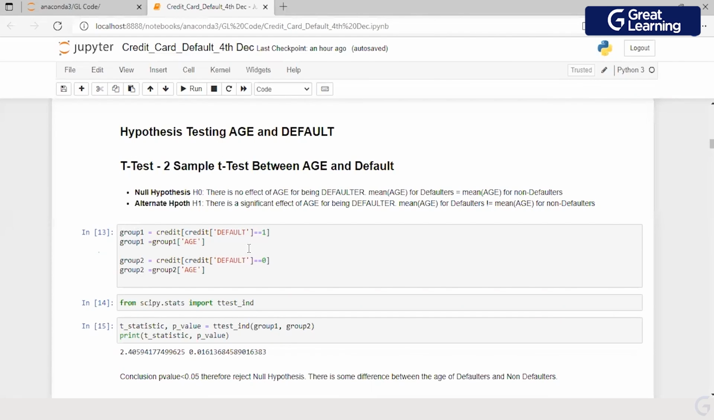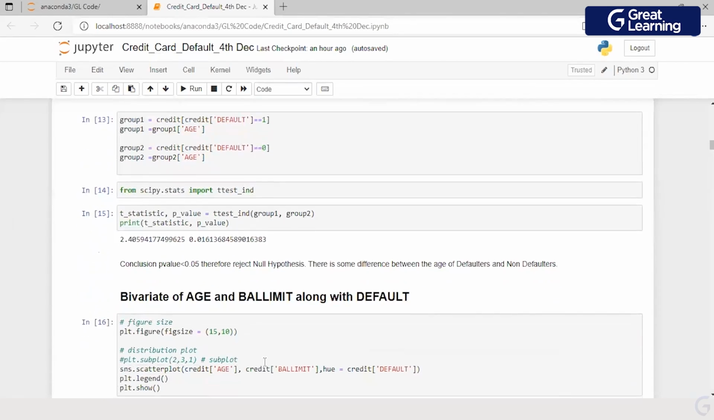So what have I done? I've created two groups. One is for default as 1, second is for default as 0. When I do a hypothesis testing, it is a 2 sample which I have created. So I do a t-test for a 2 sample. What do I see here? I get a value of 0.01, right?